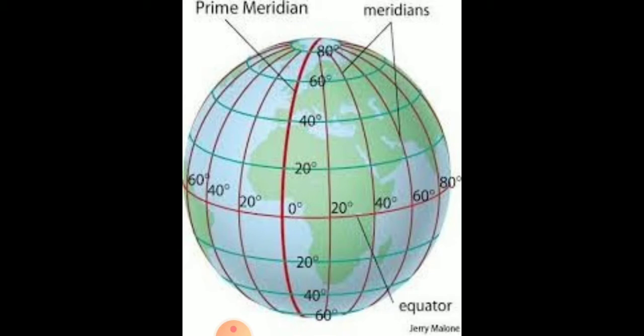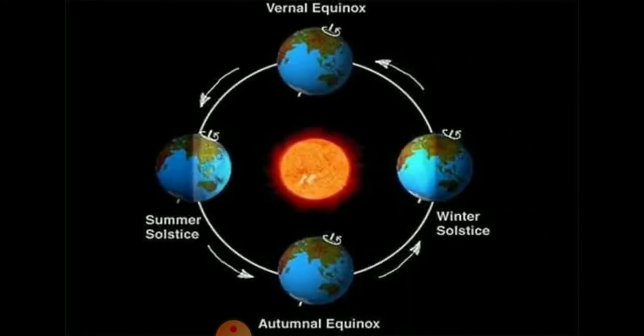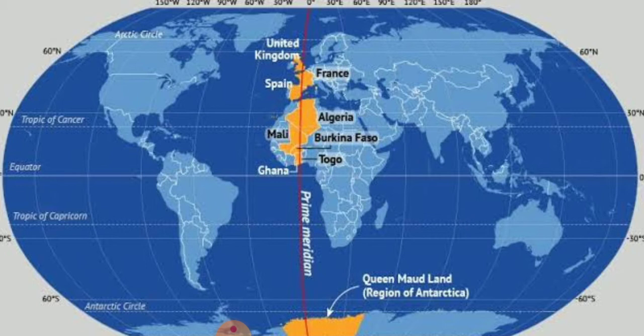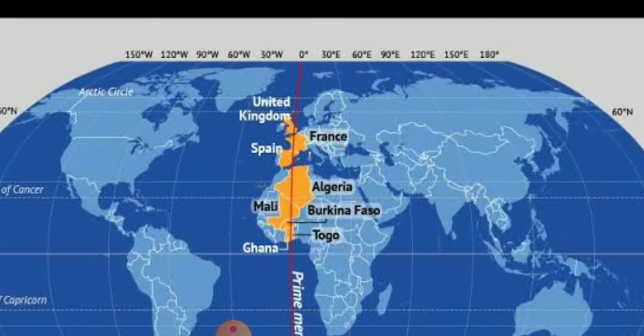Further, as you go 1 degree, you will find that the time goes on increasing towards the east. We go on increasing for 4 minutes as you walk towards 1 longitude. Okay, so prime meridian, and you could see the equator here. The same thing, prime meridian is passing through, you could see Greenwich. Suppose there is a time here on prime meridian 3 o'clock at 0 degree, you could see 0 degree here.